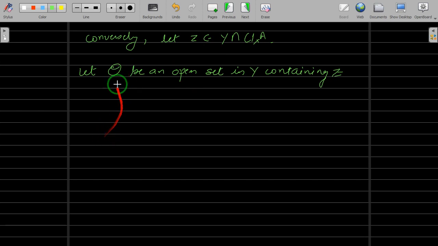Okay. So since O is open in Y, this implies there exists an open set.